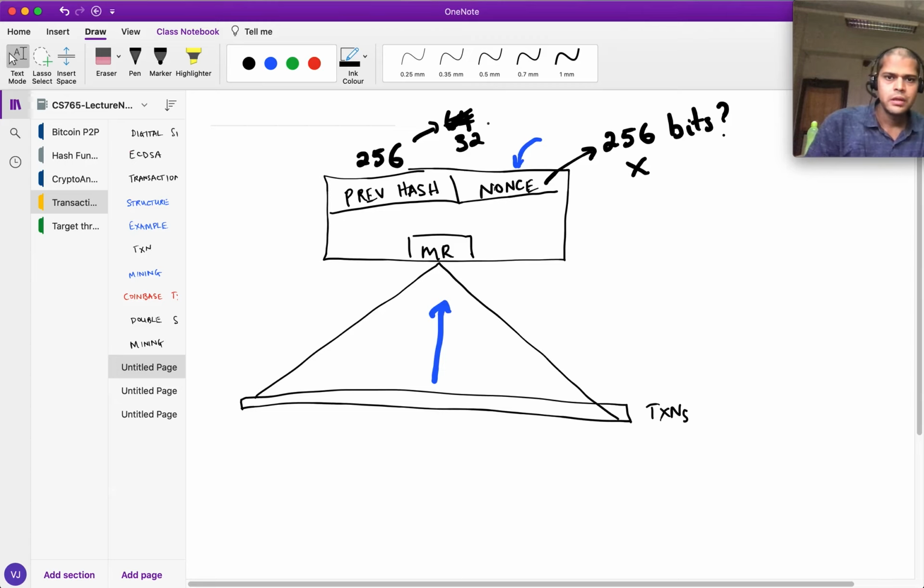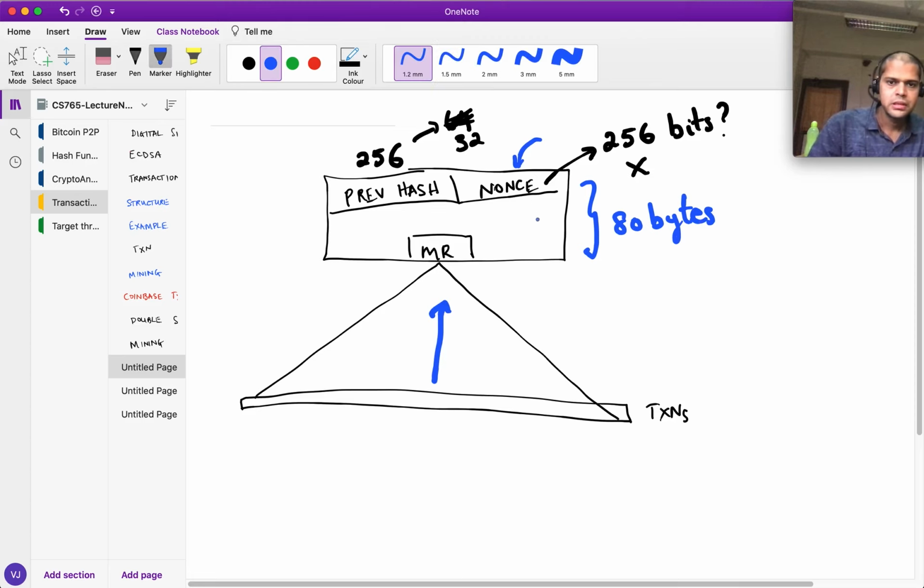Okay, so anyway, the thing is, Satoshi wanted a very small block header because he was thinking of these light clients and the amount of information to store and so on. And the total block header is only 80 bytes. So what he said is that the nonce actually is of size 32 bits.